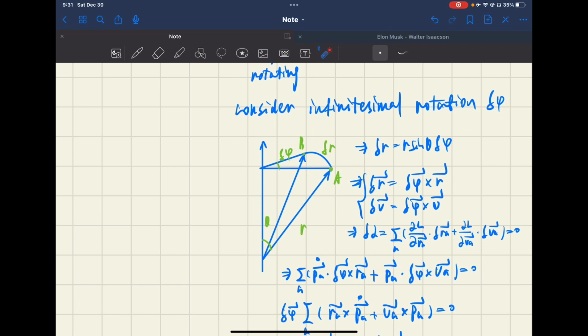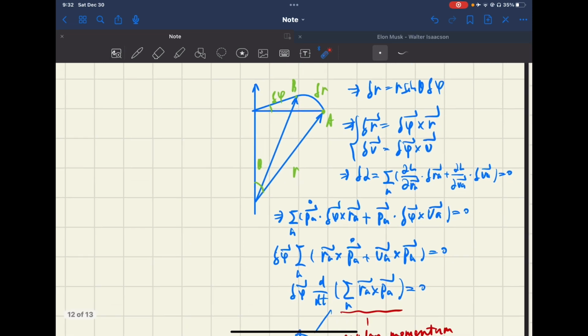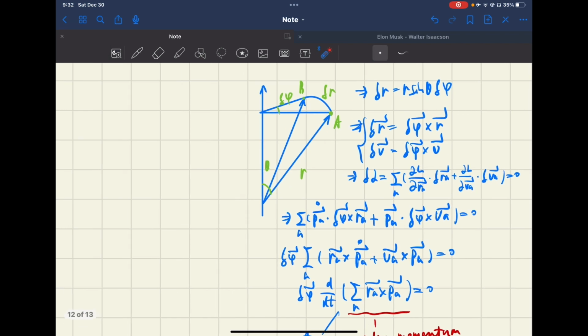Since v is the derivative of r, delta r equals delta phi cross multiplied by the vector r, and it's the same for v, keeping the angle the same. Then we study the change in the Lagrange function.